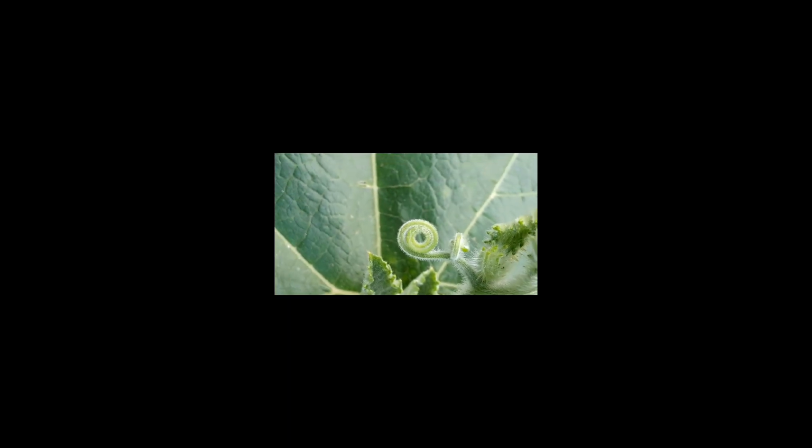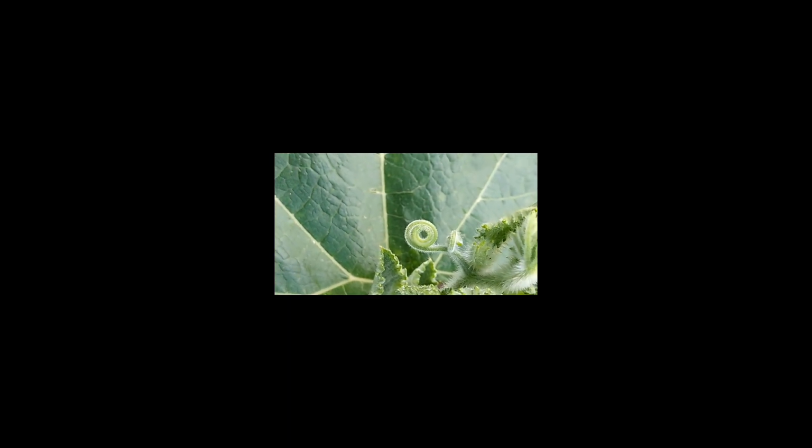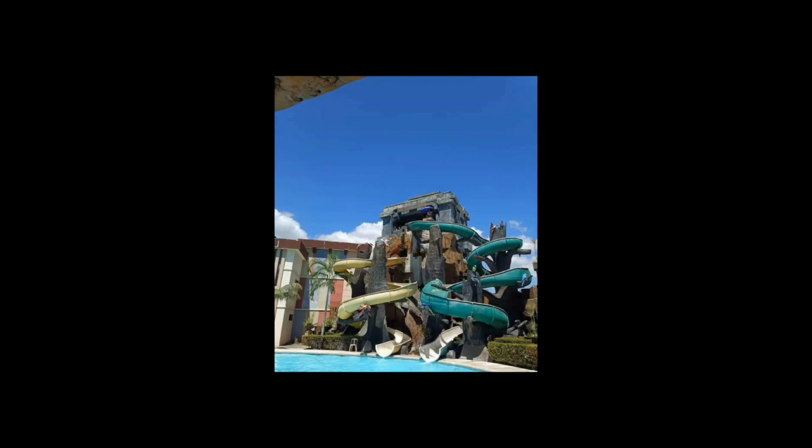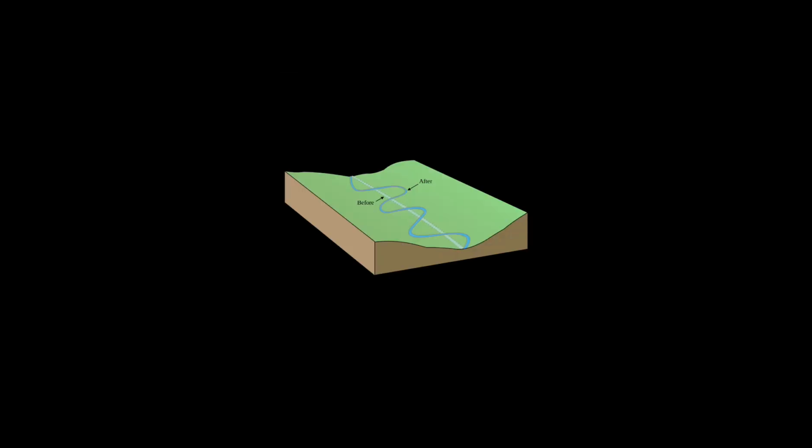A spiral pattern is a type of geometric pattern characterized by a continuous and increasing or decreasing spiral shape. Spirals are curves that start at a central point and then continuously curve around that point in a circular or elliptical manner. Meanders are patterns seen in nature, where curved lines are the dominant design. River curves, a slithering snake, or the curling tendrils of a climbing vine are examples of a meandering pattern.